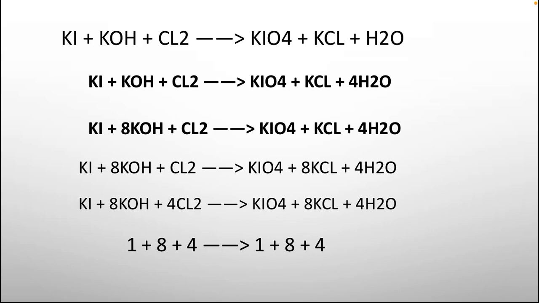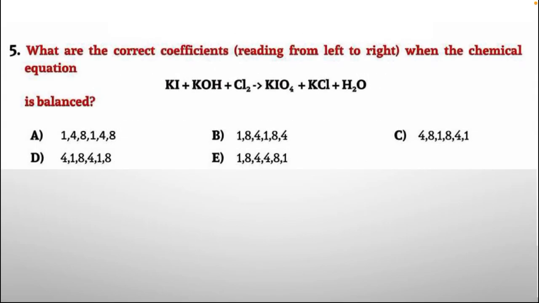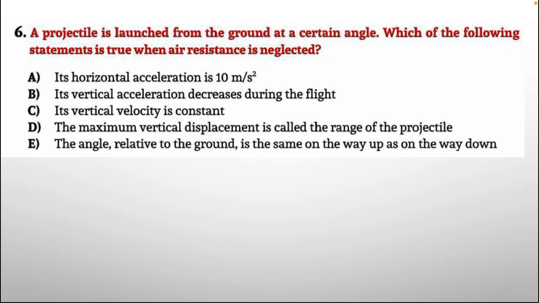So this is the method we are using to balance this equation. But there is also another method, which is to put in every option and calculate the total number of coefficients on both sides. It is your own choice which method you want to use. I am balancing the equation directly. So according to that, option number B is correct. Moving on, question number 6.